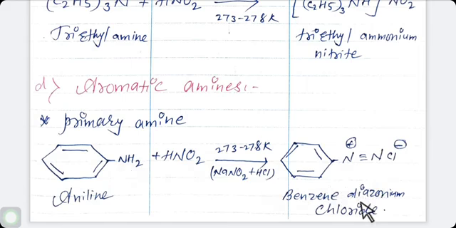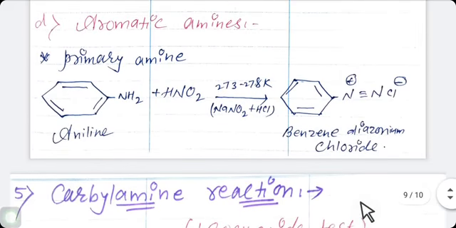It forms N triple bond N+ Cl- with benzene, benzene diazonium chloride. Same here, secondary and tertiary aromatic amines also react with nitrous acid.